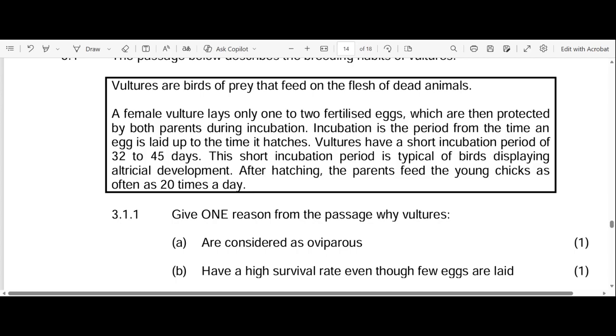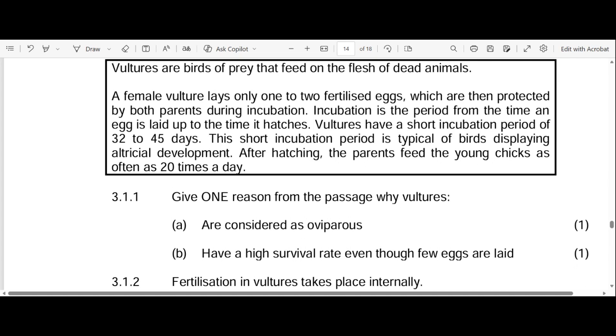Okay, so altricial development is a development where the young cannot walk, they cannot see, they cannot eat. So really they've told us it is altricial development. Let's go to the questions.